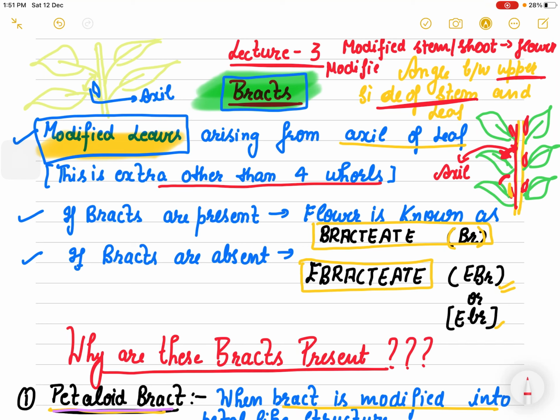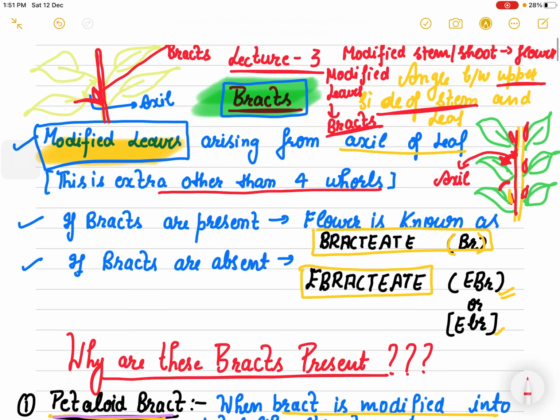Modified leaves which arise from the axil of the leaf are known as bracts. So these are modifications of the leaves only, but they arise from this particular area which is called the axil of the leaf, and we are calling these small leaves bracts.